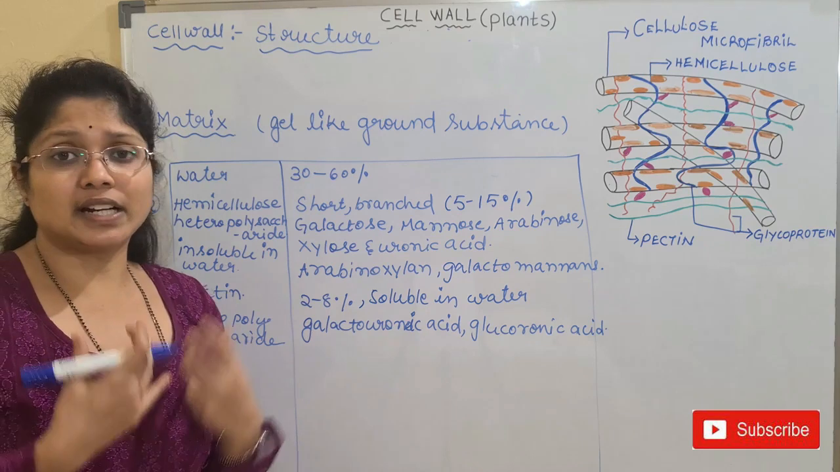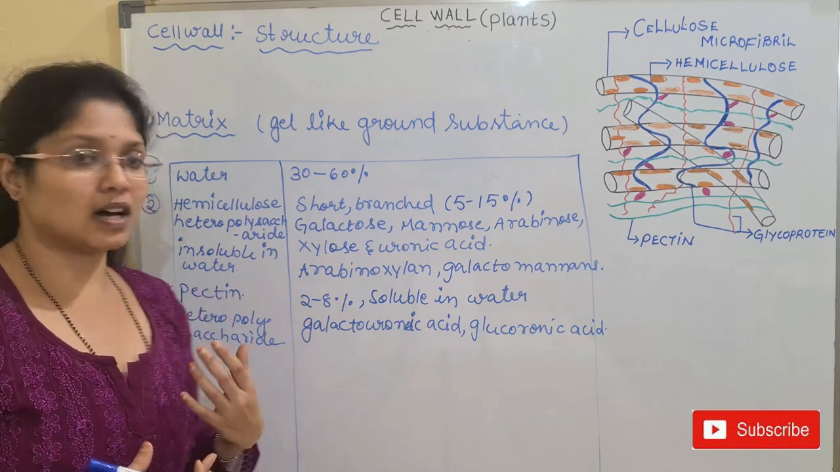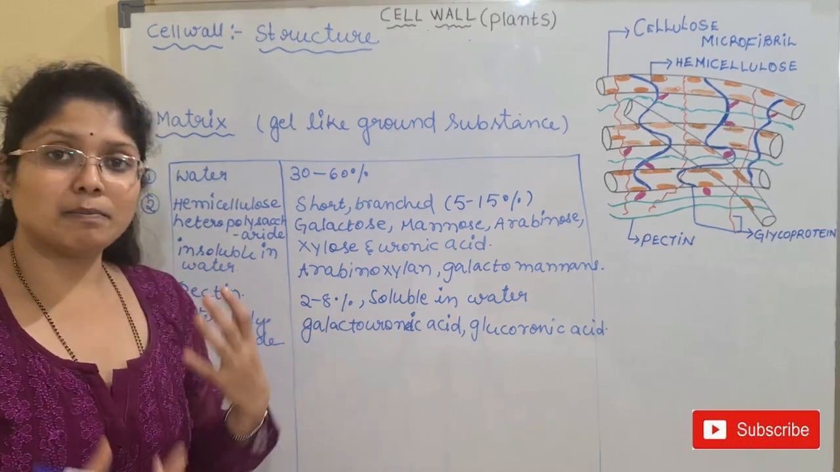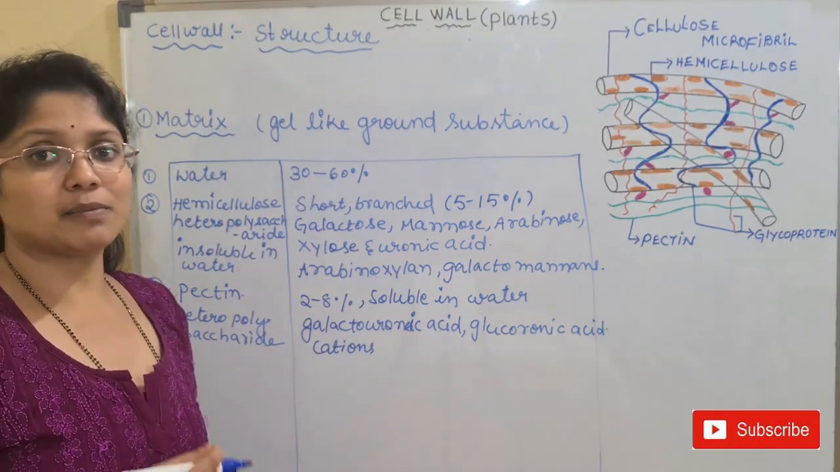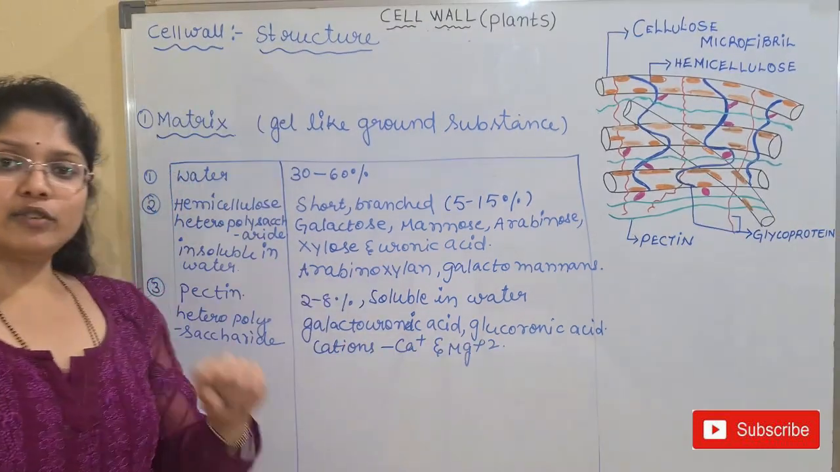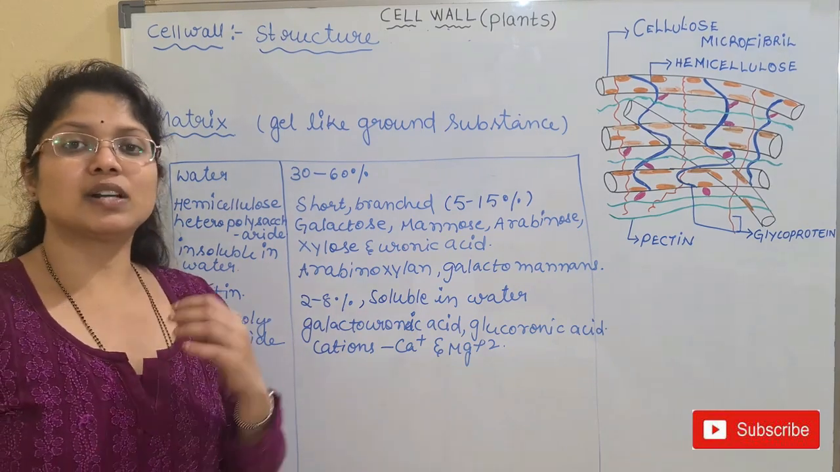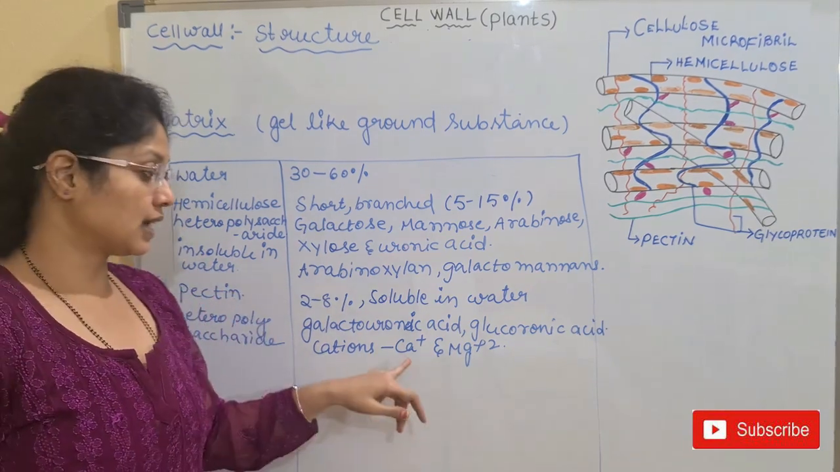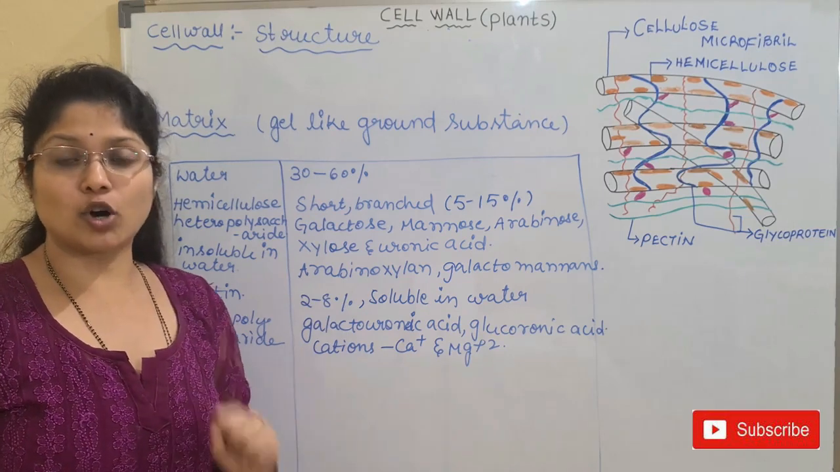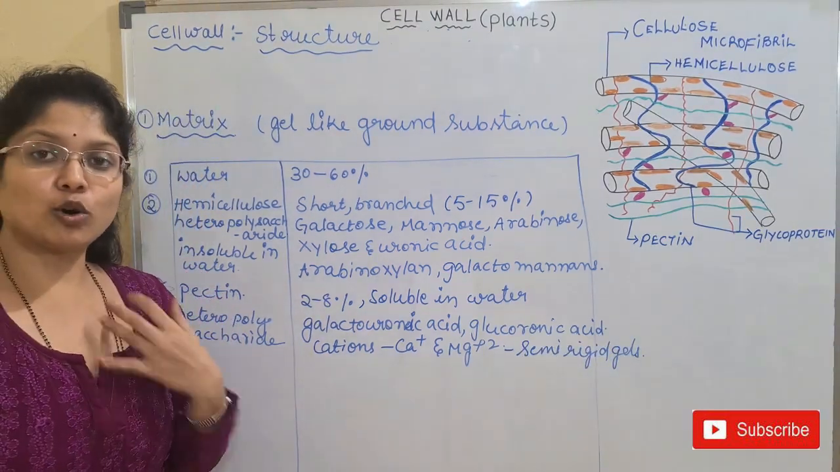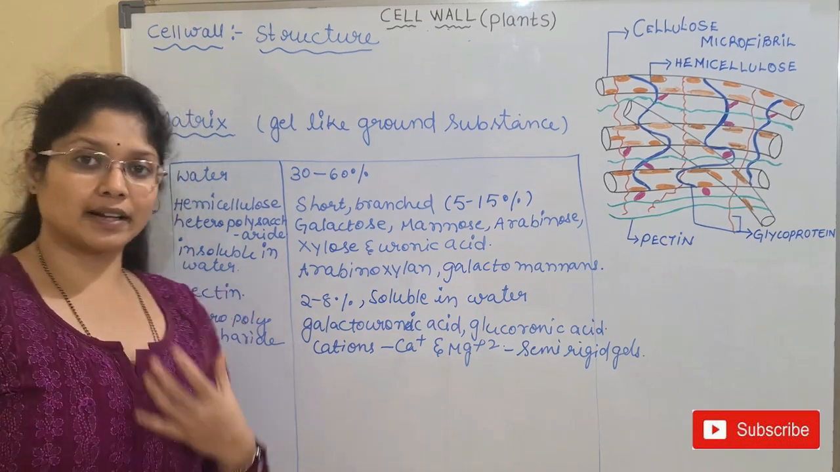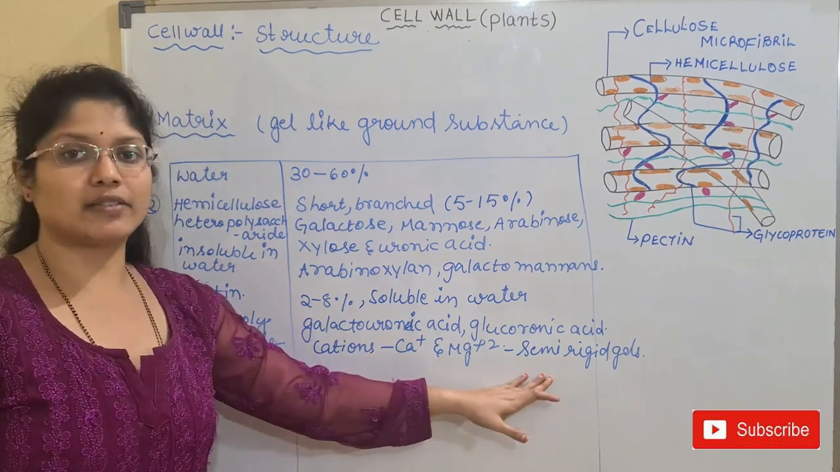Because of this highly negative nature, what will pectins do? The pectins will have an affinity with cations. As they have a negative charge, they will bind with cations like magnesium and calcium. And what will they do? In turn, these pectins will bind with cations like calcium and magnesium, and they will form semi-rigid gels. Due to their hydration ability and also the ability to bind cations, they will form semi-rigid gels.